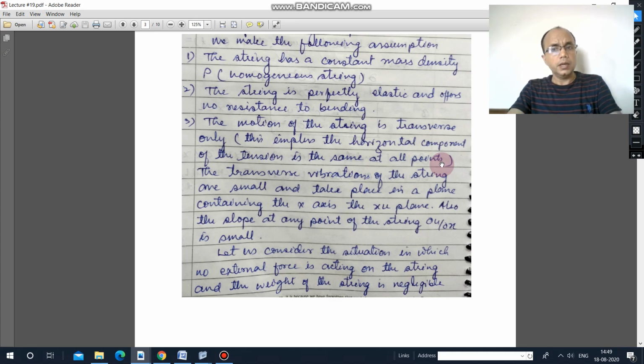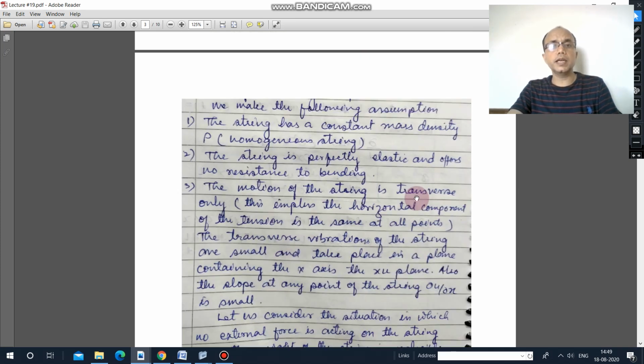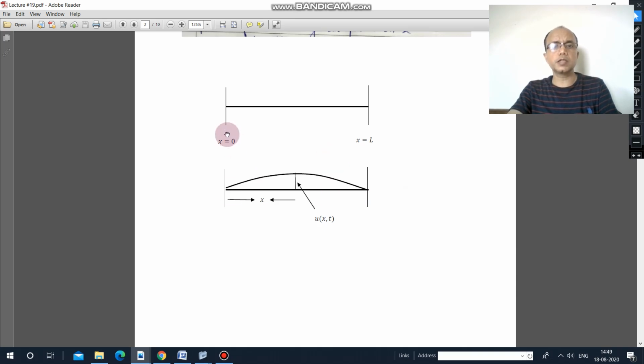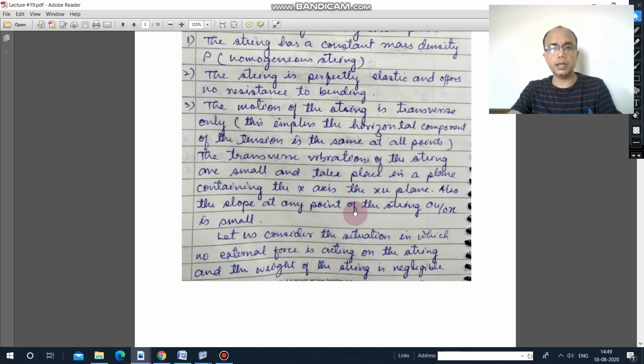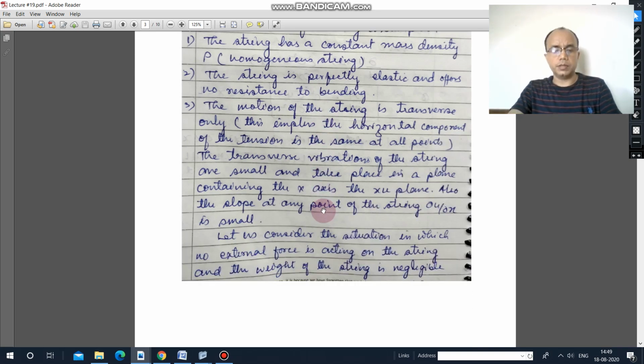It means the component of the tension along the horizontal axis will remain the same because no motion is there in the horizontal direction. The transverse vibrations of the string are small and take place in a plane containing the x-axis, the xu plane. This plane is the xu plane, the vertical plane. Also, the slope at any point of the string, del u by del x, is small. So these are some assumptions for deriving the wave equation.